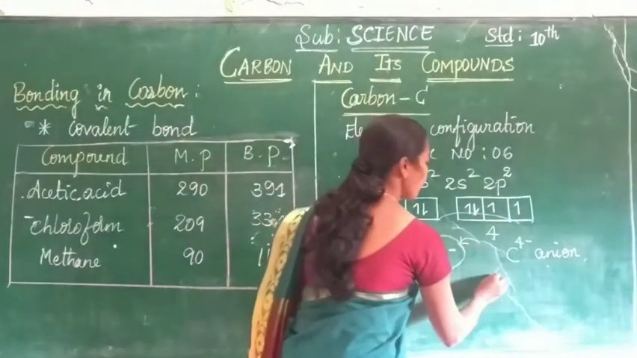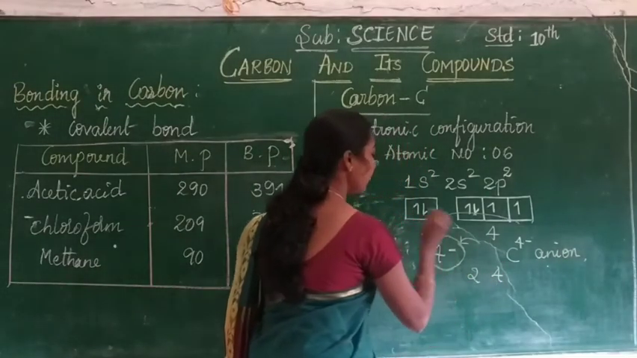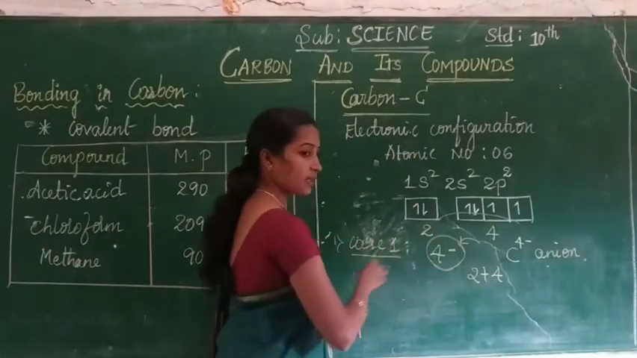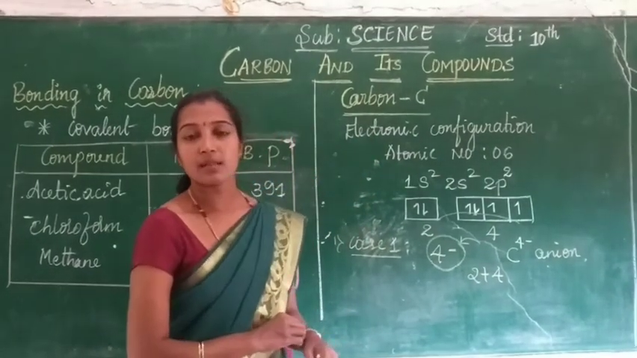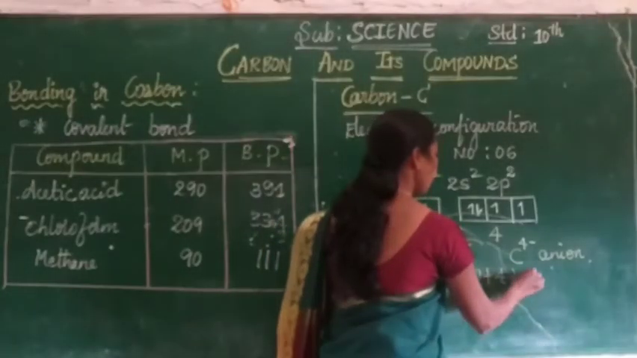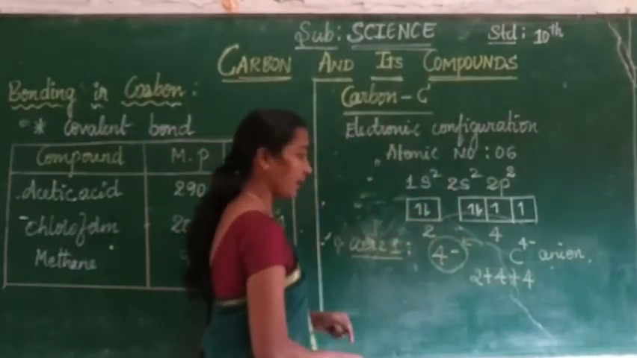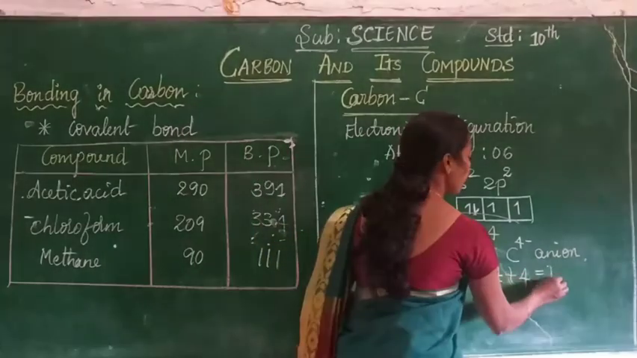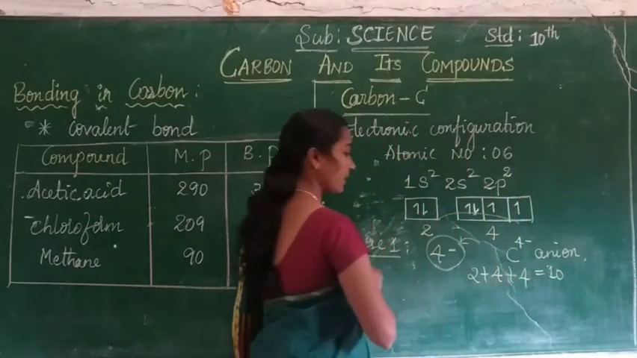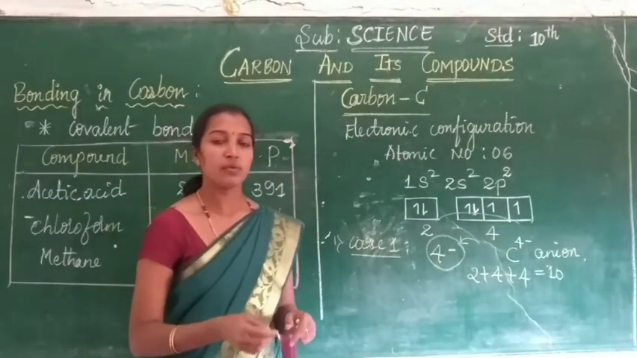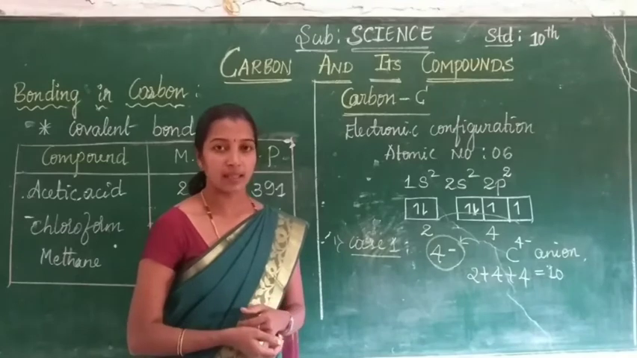How many electrons are there here? Already in the inner shell, 2 electrons are there. Carbon has 4 electrons in its outermost shell. Another 4 electrons are received from another atom of the element. Totally, how many electrons are there here? 10. That is the total number of electrons in the carbon atom when it is receiving 4 electrons from another atom.